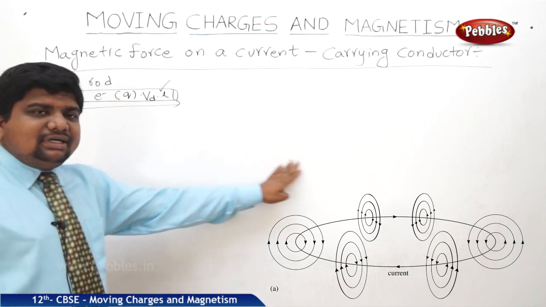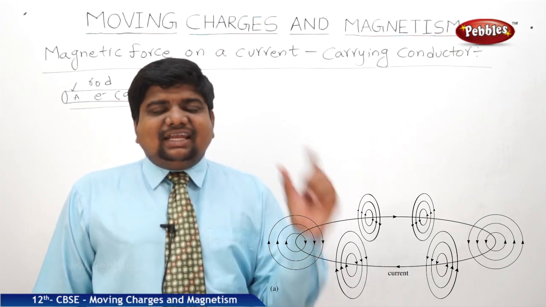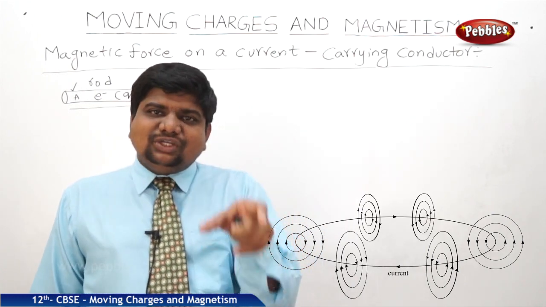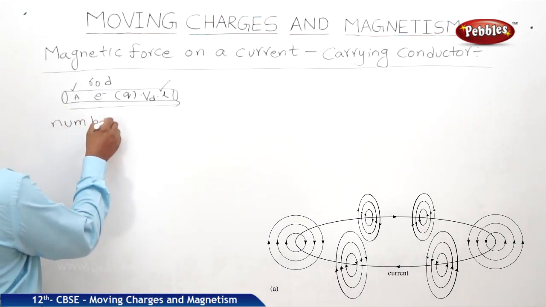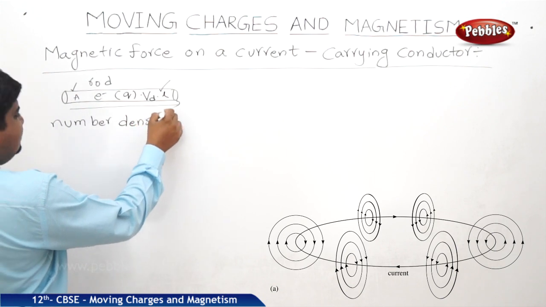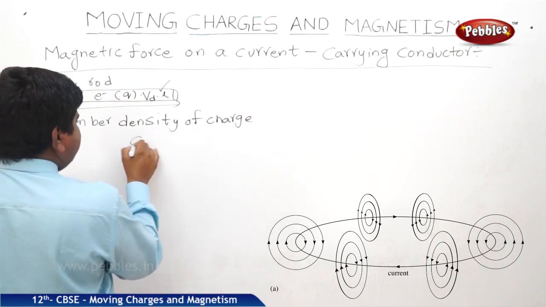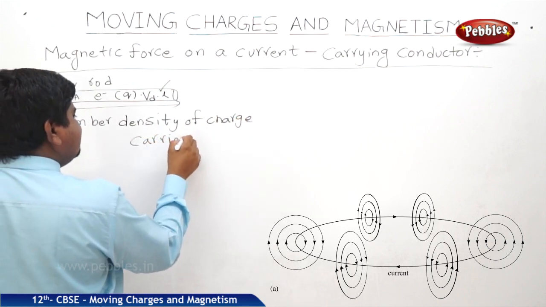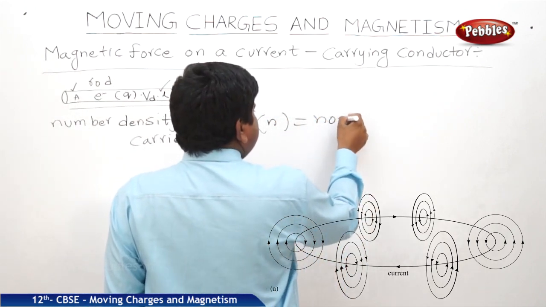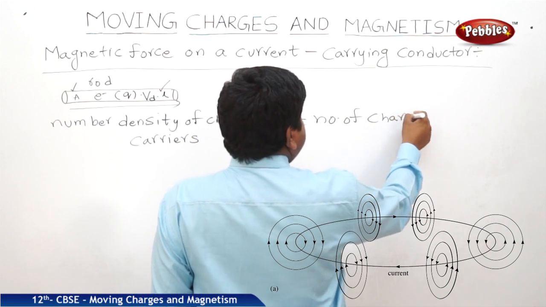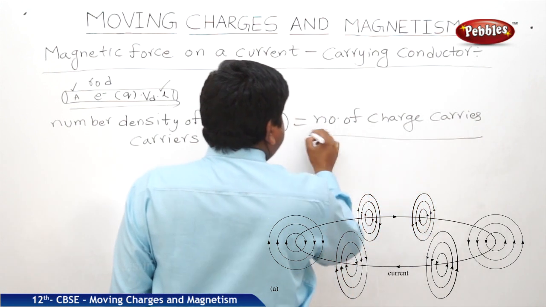So we know the number density of charge carriers. What is the meaning of number density of the charge carriers? The number of charge carriers present in unit volume. The number density of charge carriers, the symbol is N, is equal to number of charge carriers by unit volume.